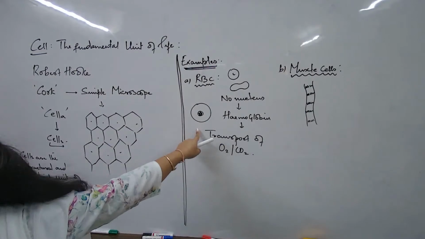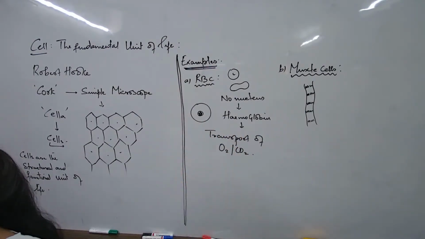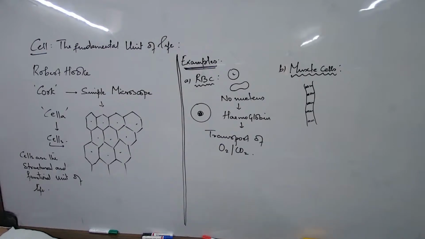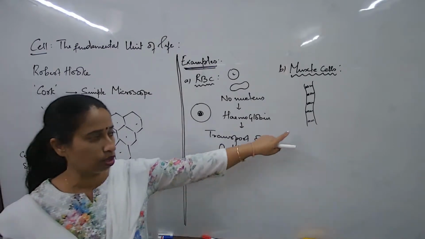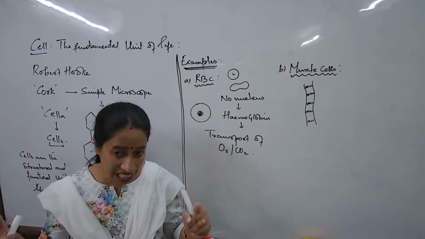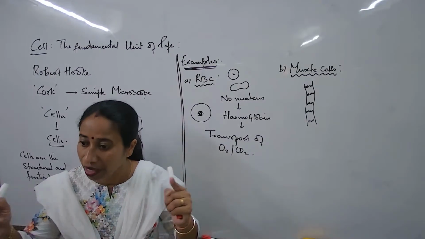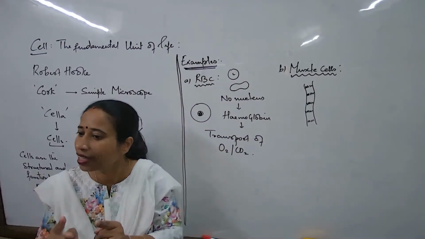Unlike this type, this is a normal or common type of cell which is more or less spherical, but all cells are not spherical. Some cells are long, and these cells have the capacity of extending and coming short again, extending and coming short again. Again, they will lengthen and again they come short.